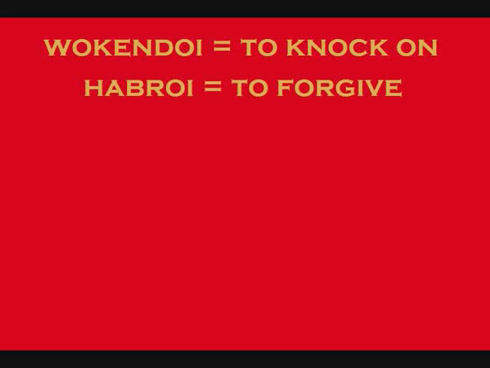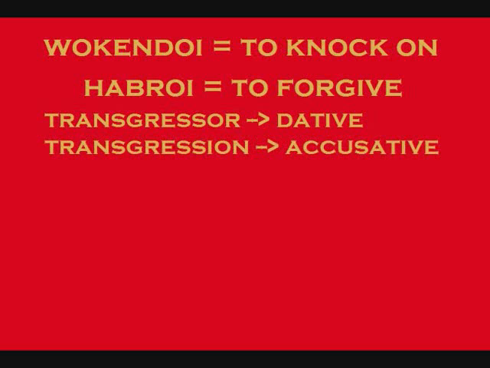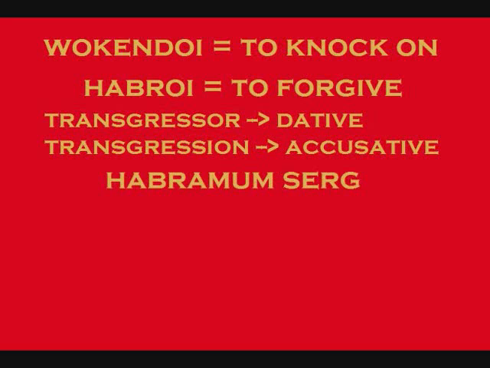One final thing. Let's go over some verbs which take different cases than they do in English. Remember wokendoi, to knock on. Whereas in English it requires a preposition, in Dangin Nira it simply takes an accusative noun. Here are some more examples. Habroi, to forgive. The person forgiven is in the dative, and the thing forgiven is in the accusative. For example, the useful phrase habromumserg, which means "excuse me."